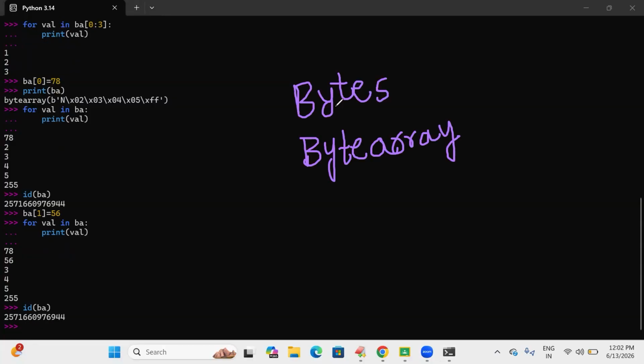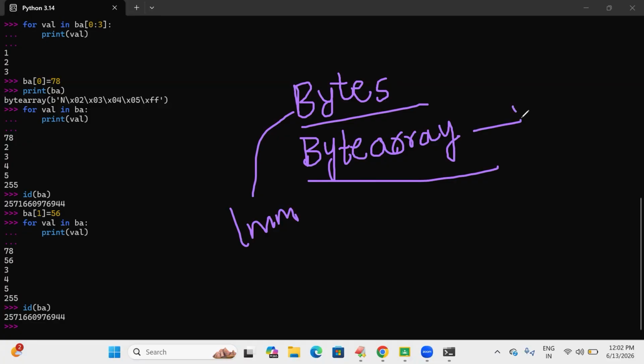So the main difference between the bytes data type and byte array data type is, bytes is immutable and byte array is mutable. That is the major difference between bytes and byte array data type. These both data types are used in order to implement end-to-end encryption between two remote devices.